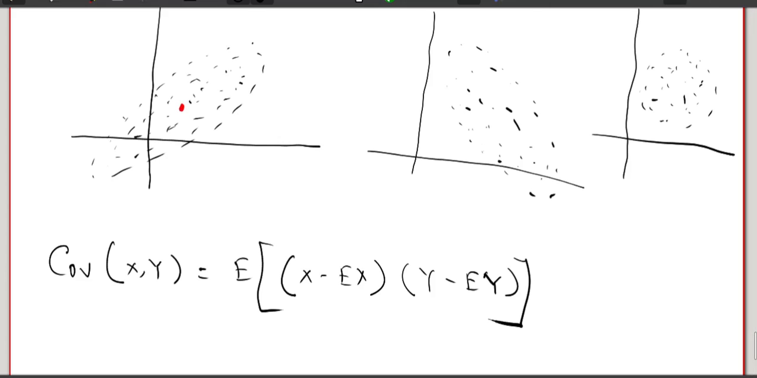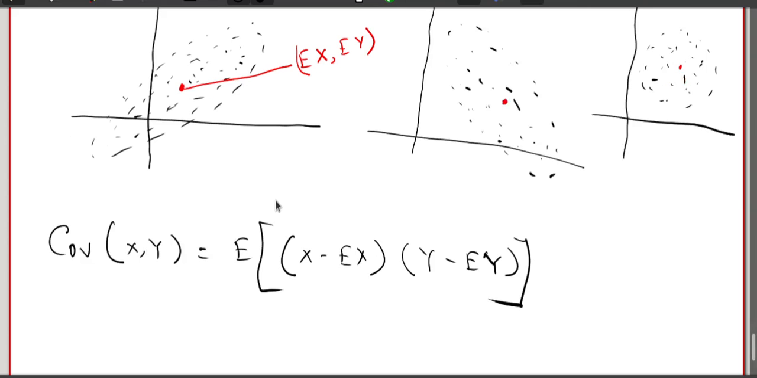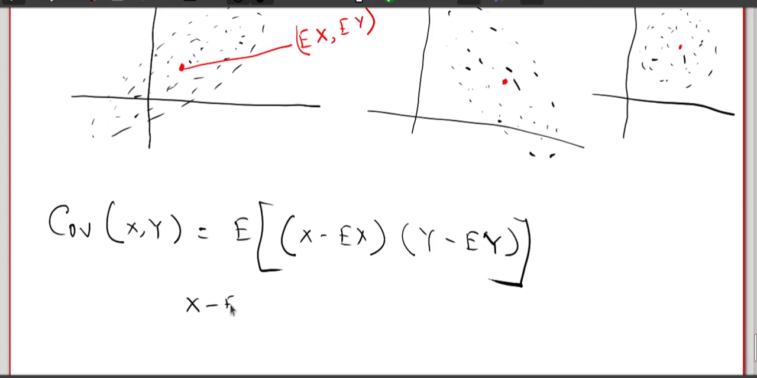So the point (expectation of x, expectation of y) will be something in the middle. Similarly, in this case also, this is something in the middle, and this is something in the middle. Now, if you consider the point (x minus expectation of x, y minus expectation of y), consider this pair of points.